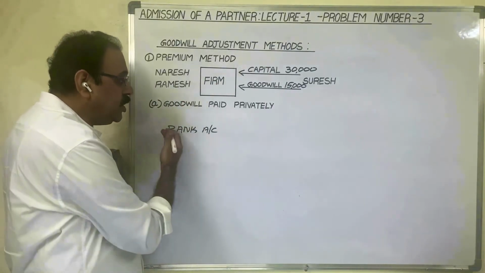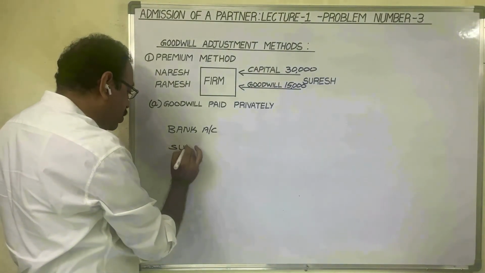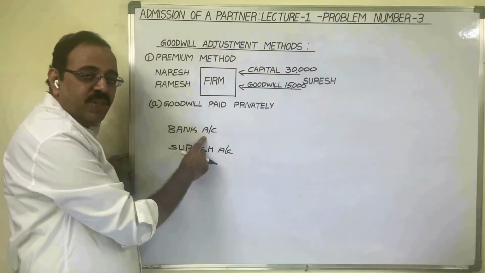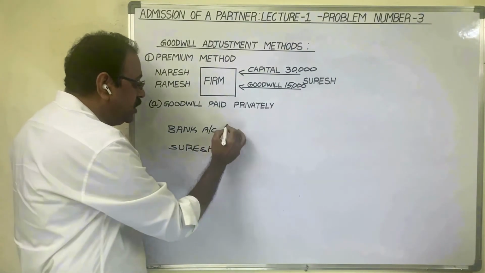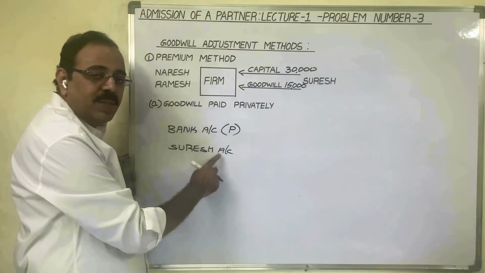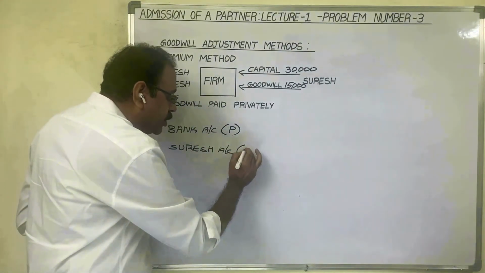And this capital is brought by Suresh now. Therefore, Suresh account is another account. Bank account, with an organization name, is a personal account. Suresh account, with the person's name, is also a personal account.